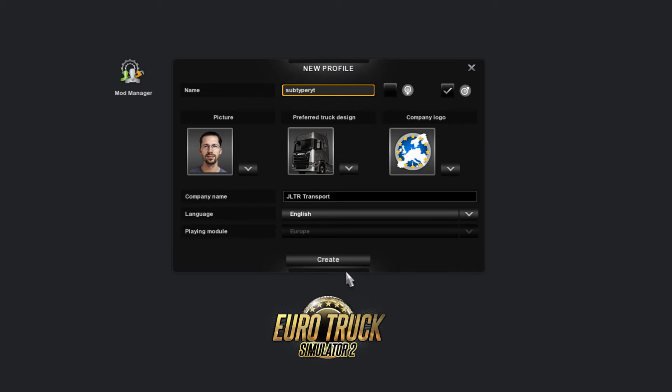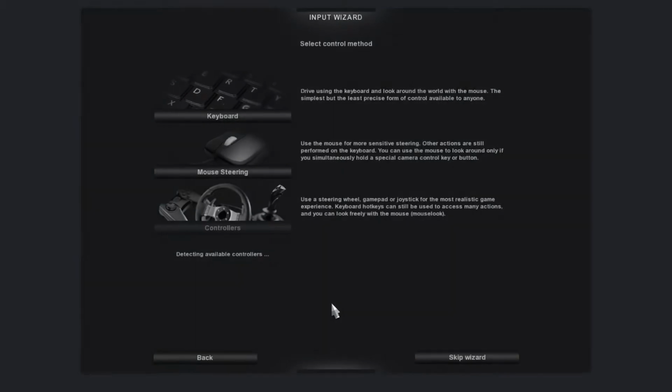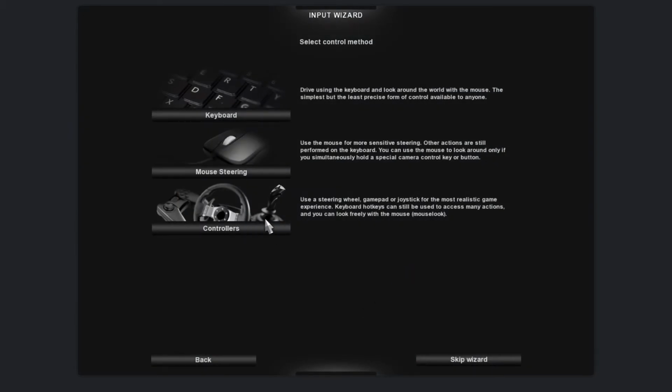So at this point, what we'll do is we'll create that profile. It then asks you what input wizard you're going to use, whether it's going to be keyboards, mouse, steering wheel. This is for your driving controls. So you can use your keyboard if you wish. So it's left, right, up, down, and various other keys. You can maybe use a mouse. Again, scroll mouse left, right, use your steering. Or as I'm using, controllers.